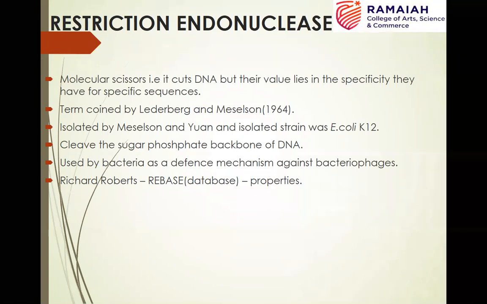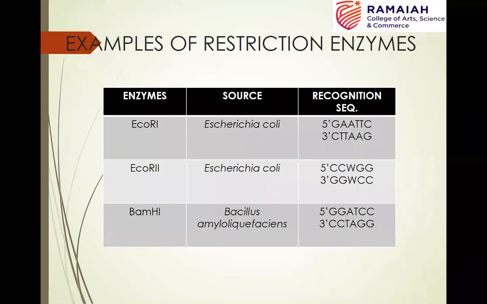Depending upon your usage, you need to choose the enzyme in order to produce your choice of type of restriction fragments. When it comes to the mechanism of action, when it cleaves the DNA, it cleaves the sugar phosphate backbone of the DNA. And there is also a database of restriction endonucleases called REBASE with their properties.